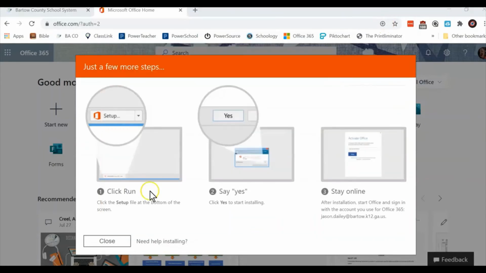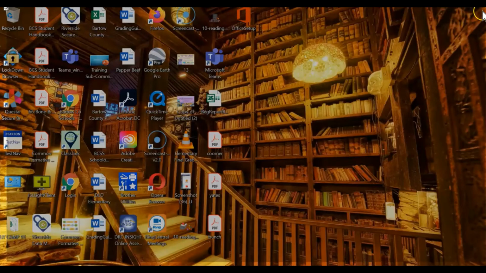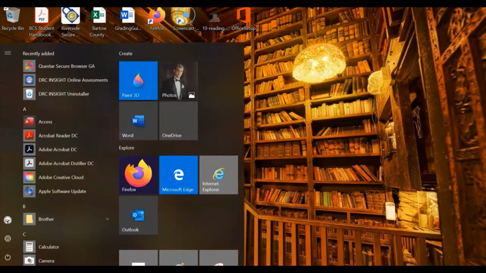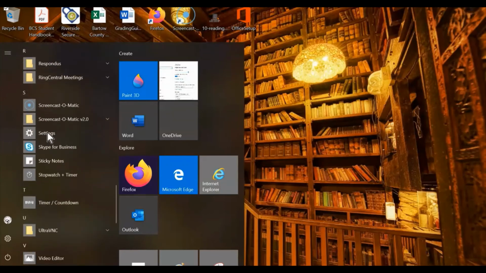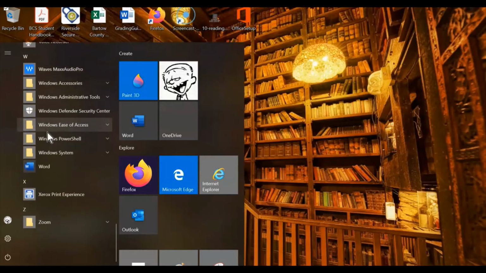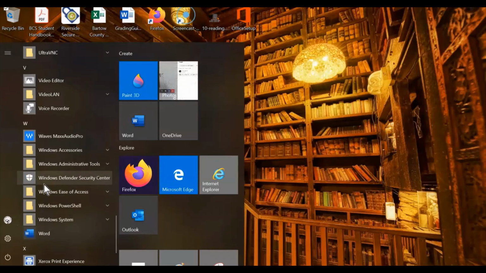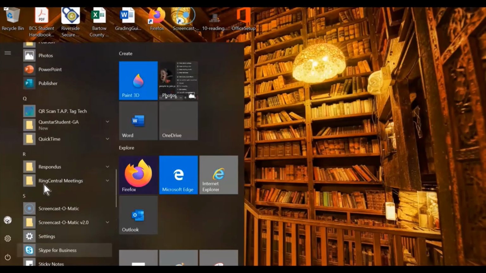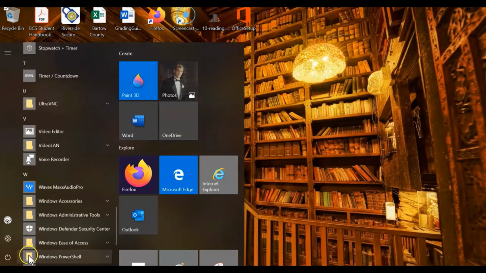You can close out of your things. And now we can see that we have had Office products placed now in our table of contents here. We have Word, PowerPoint, Excel, we have Teams, all kinds of applications now that we can use or search.